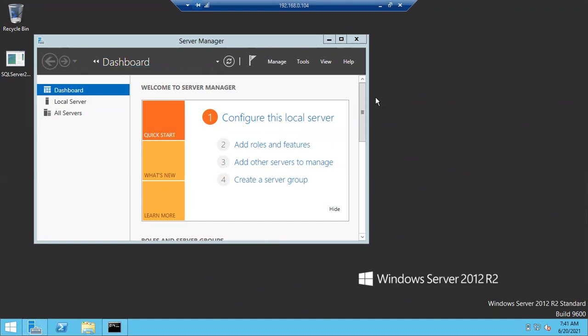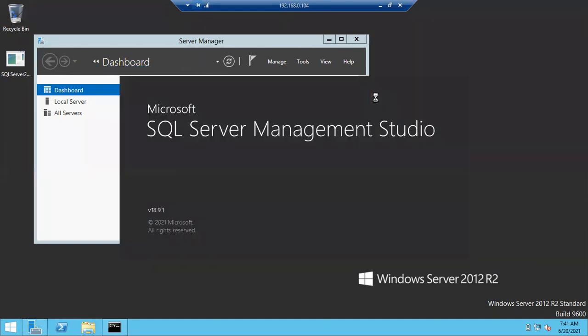How many logins can we create in a SQL Server? 32,767. Very good. How many users can we create in a database? Same, 32,767. So we can create 32,767 users and 32,767 logins.